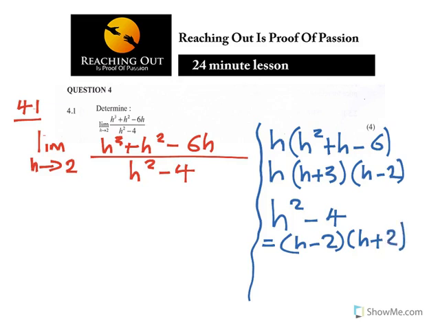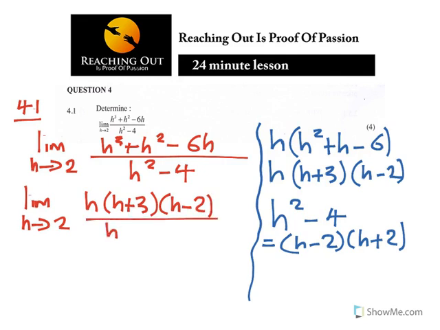So if I write that all together, I'm going to have the limit as h approaches 2 of h, h plus 3, h minus 2 all over h minus 2, h plus 2.